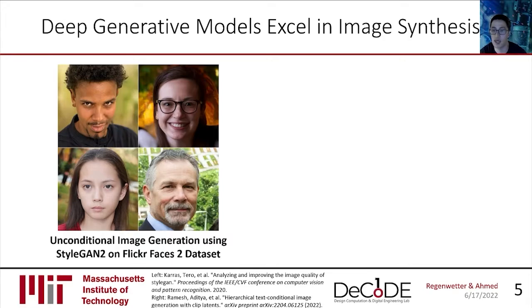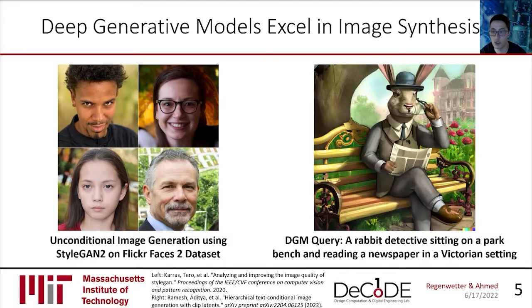For quite a number of years now, deep generative models, or as I'll call them DGMs, have been able to generate artificial images of human faces that can pass as real. And recent results continue to be more and more impressive. For example, this image on the right was generated using a DGM when prompted for a rabbit detective sitting on a park bench and reading a newspaper in a Victorian setting. This illustration task would typically require time, talent, and experience, much like design, and the DGM executes this task very well. So on paper, these DGMs seem like an extremely promising approach for data-driven design synthesis.